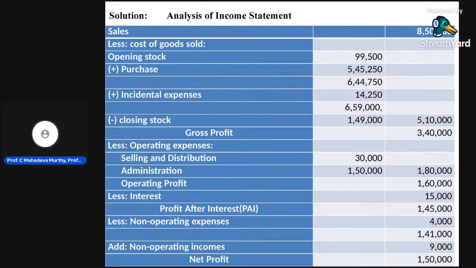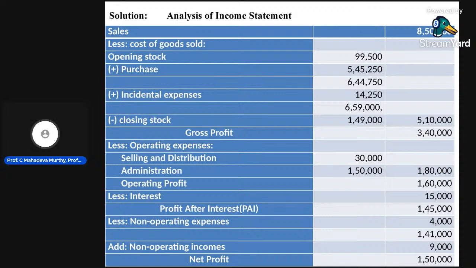After that, less non-operating expenses. Operating expenses we already deducted. Non-operating expenses are also provided in this problem, 4,000. Profit after interest is 1,45,000 minus 4,000, which is 1,41,000.